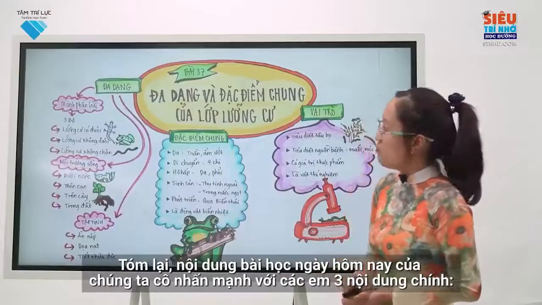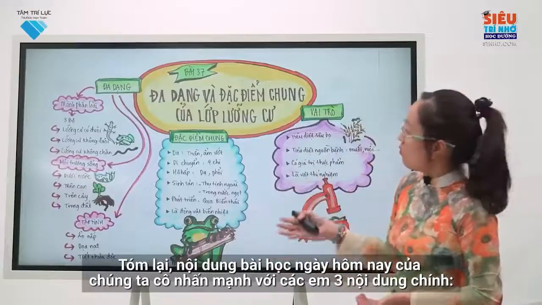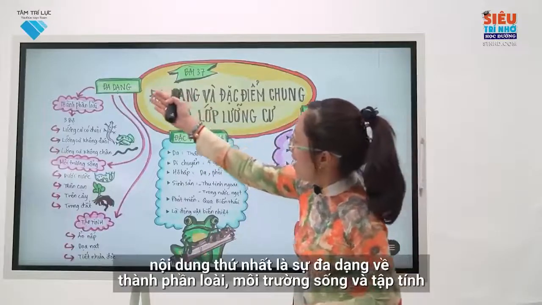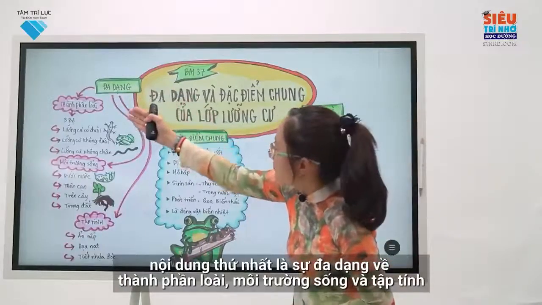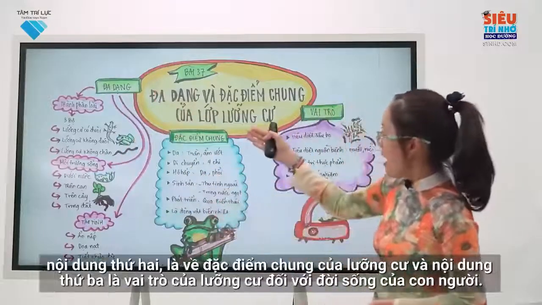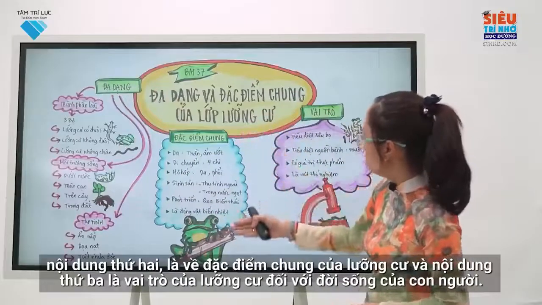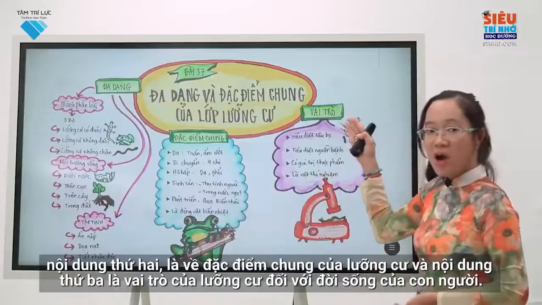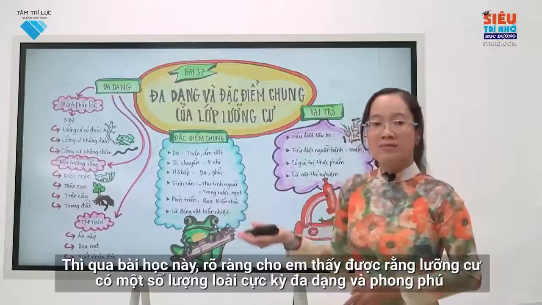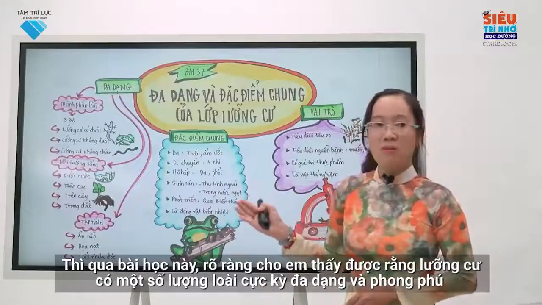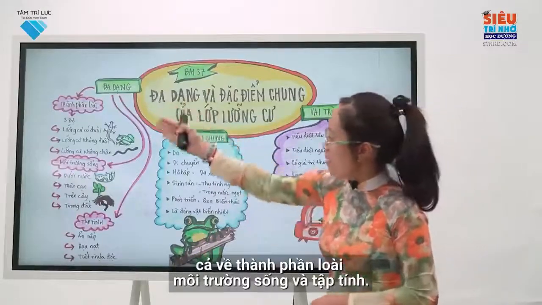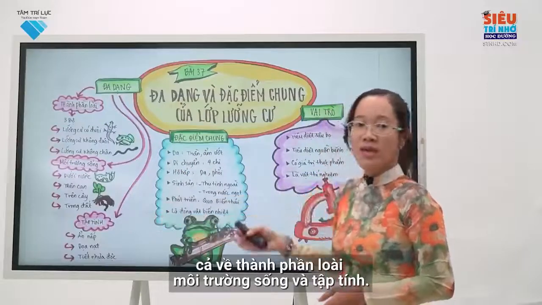In conclusion, the content of our lesson today has three main parts. The first part is the diversity of species composition, habitat, and behavior. The second part is about the general characteristics of amphibians, and the third part is about the role of amphibians in human life. This lesson clearly shows you that amphibians have an extremely diverse and rich number of species, both in terms of species composition, habitat, and behavior.